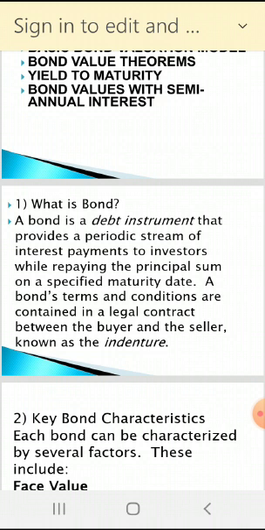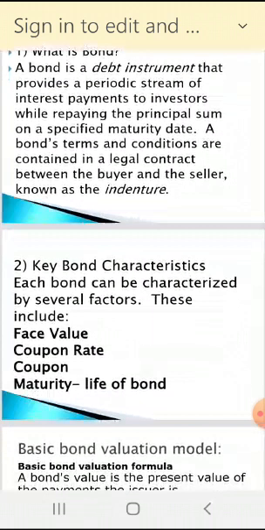Indenture. So indenture is a what? A contract between buyer and seller. So it is a debt instrument that we discussed, and also we discussed the key bond characteristics. So what are the characteristics?